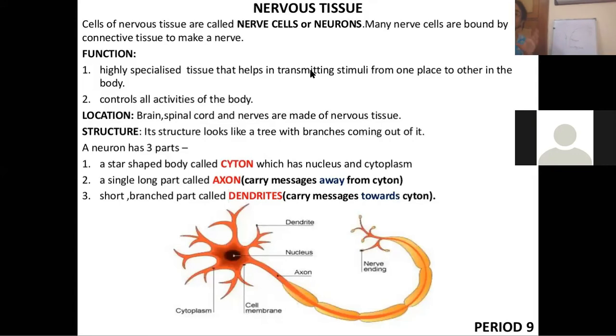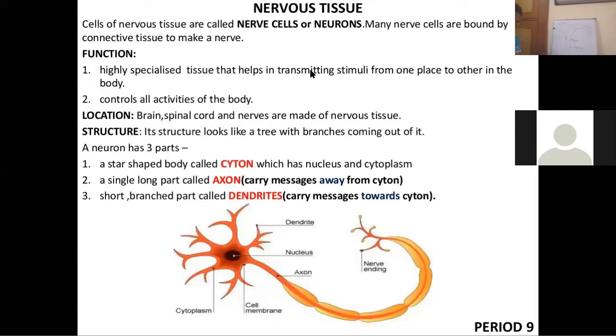Cells of the nervous tissue are also known as neurons or nerve cells. They are highly specialized for being stimulated and then transmitting the information very rapidly from one place to another.